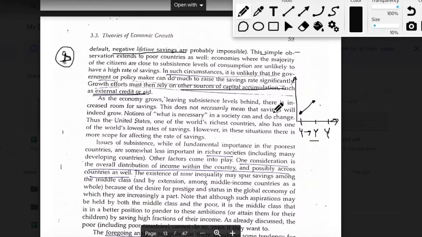Remember, we are not talking about absolute savings, we are not talking about capital S. We are talking about small s, which is the percentage of the income that goes into savings. So say if this is 0.2, it means that out of the total income, 20% goes into savings. So we are saying that this proportion, this ratio, will increase when you move from a low income level to a medium income level.